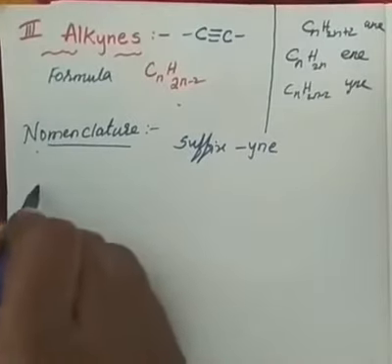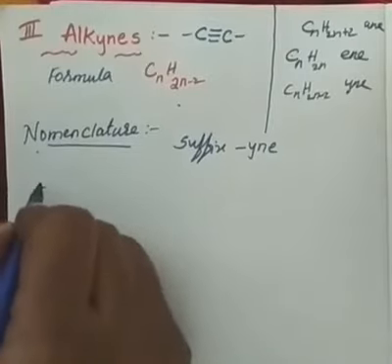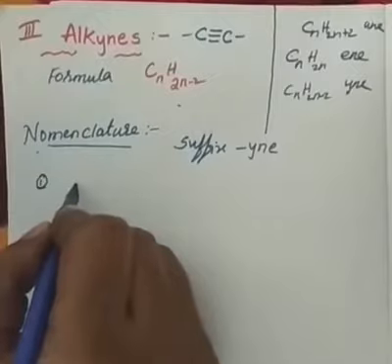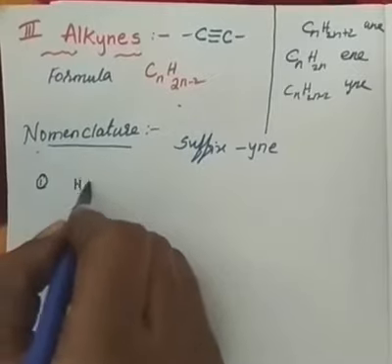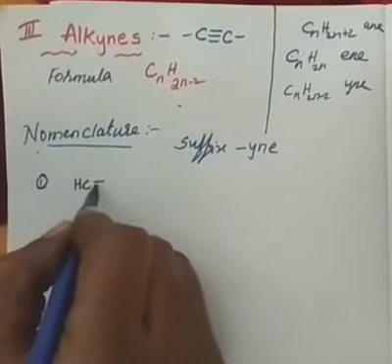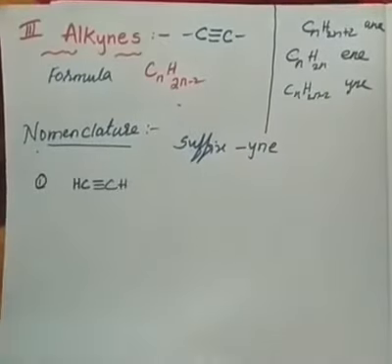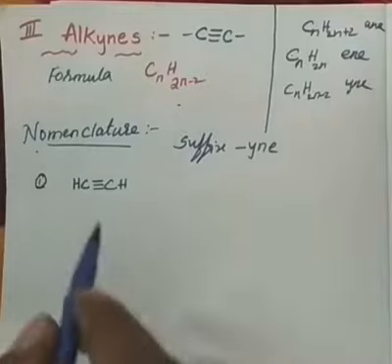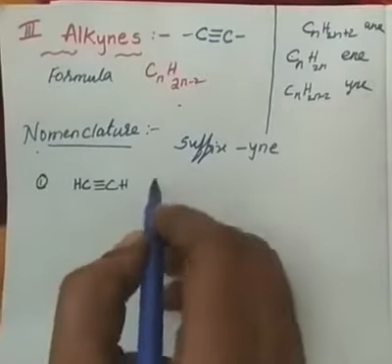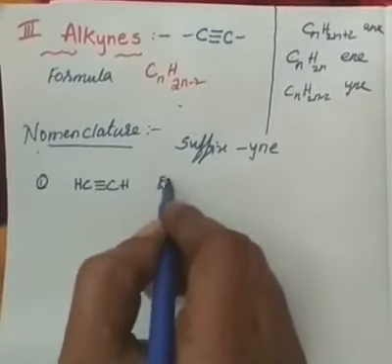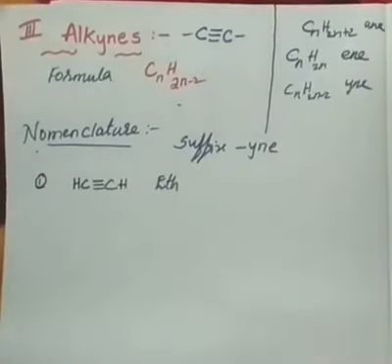Then coming to the first member of the alkyne series, because I want to write a triple bond, definitely I need a 2 carbon moiety. Therefore, the first member must contain the minimum carbons, that is 2 carbons. When we say 2 carbons it means eth, so eth is the prefix.